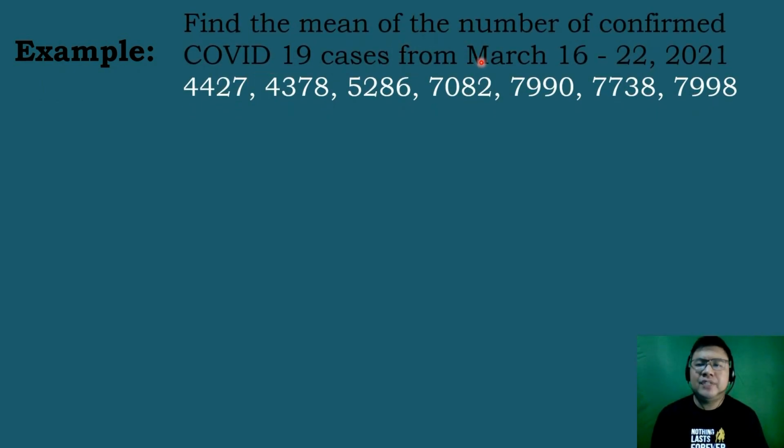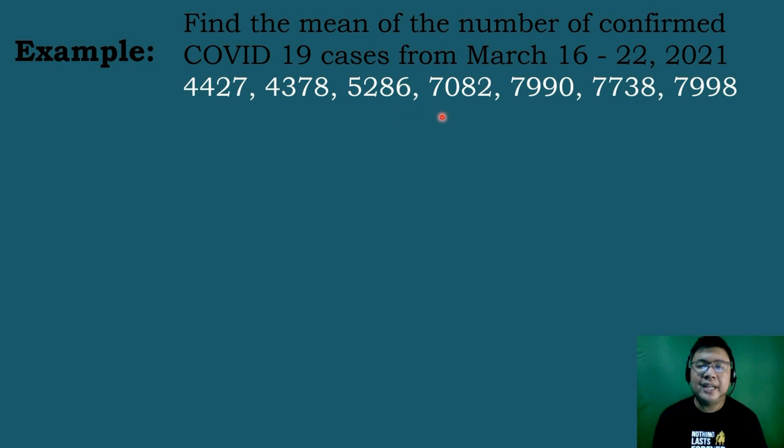Find the mean of the number of confirmed COVID-19 cases from March 16 to March 22, 2021. So for March 16, the number of cases is 4,427. And then March 17, 4,378. March 18, 5,286.